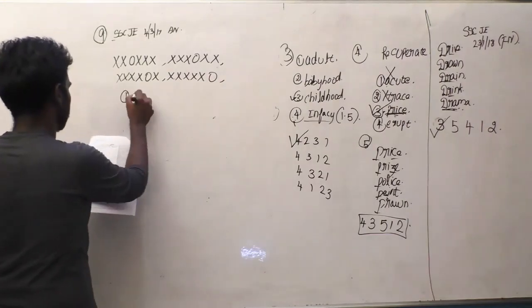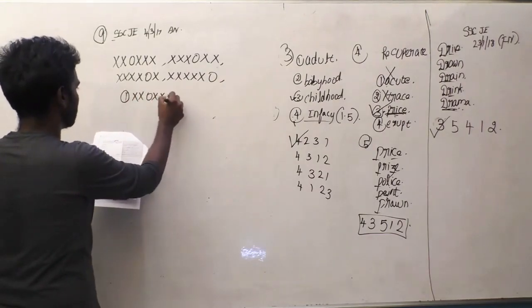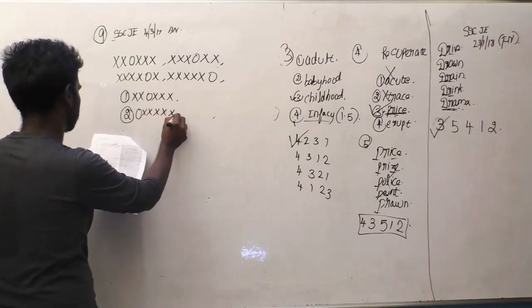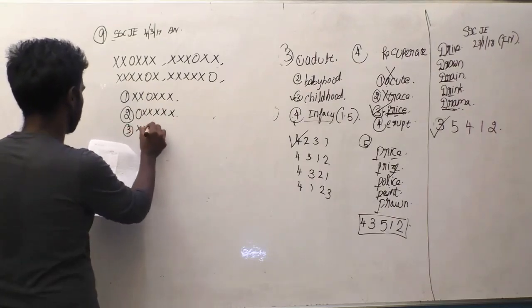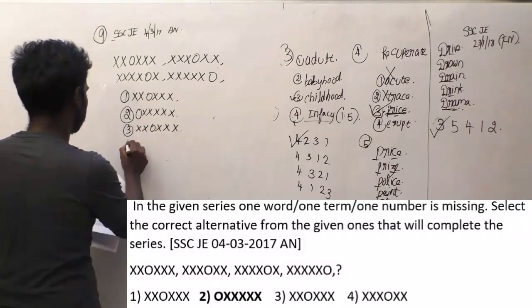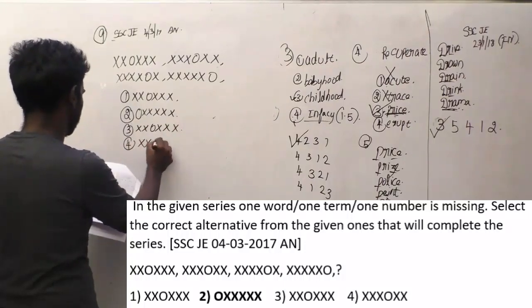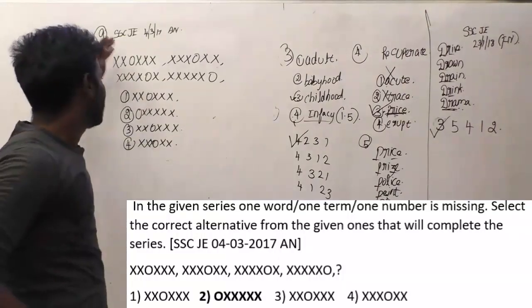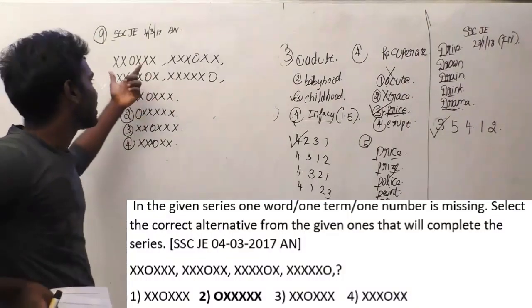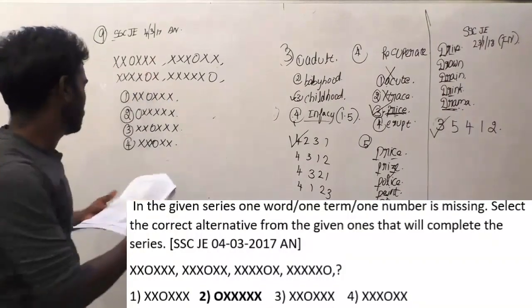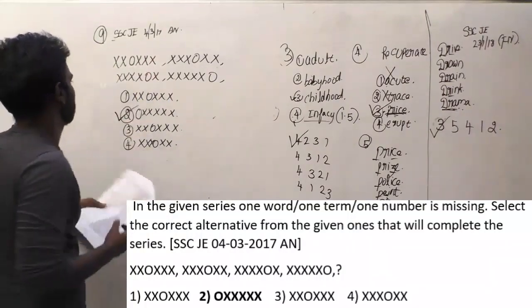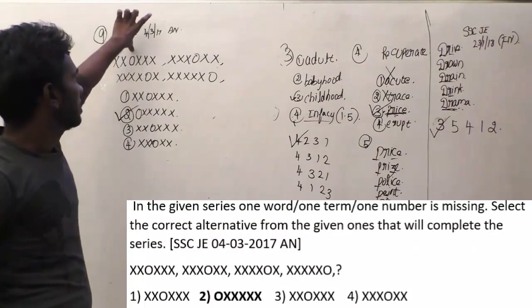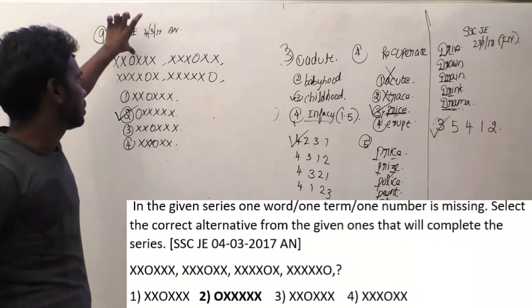And obviously, when I started writing the question itself, most people might have started to guess the answer, and this is an easy question. Most of you know how to solve this because it is in the common analogy pattern. And see the answer options, guys. You can easily crack the logical pattern here, and the answer is 2. Here the letter O moves one position to the right, so that is the logic here.